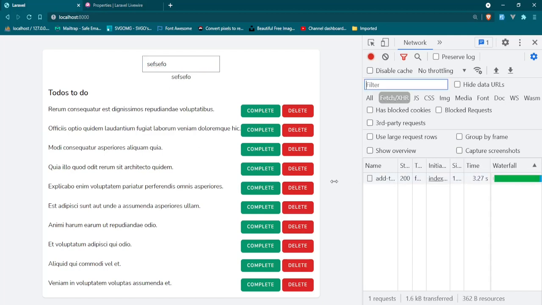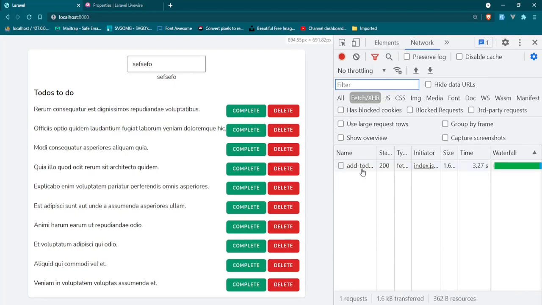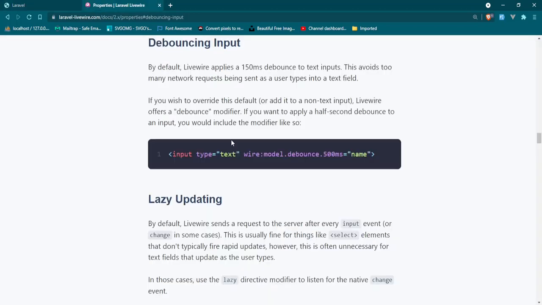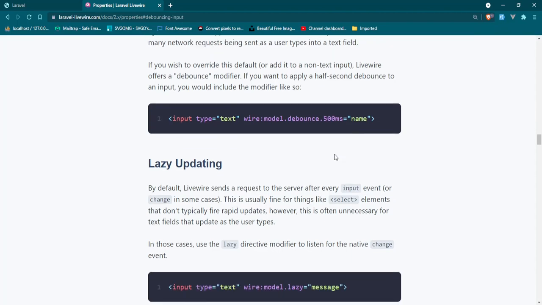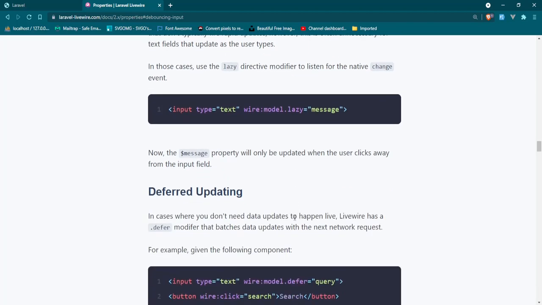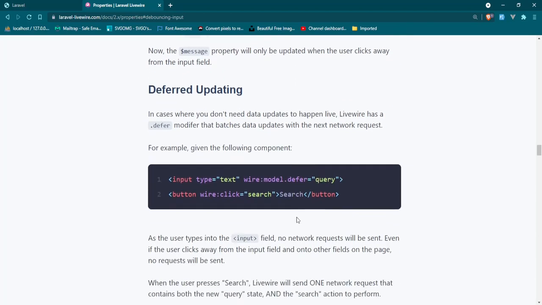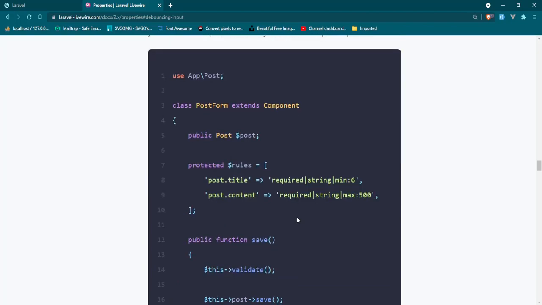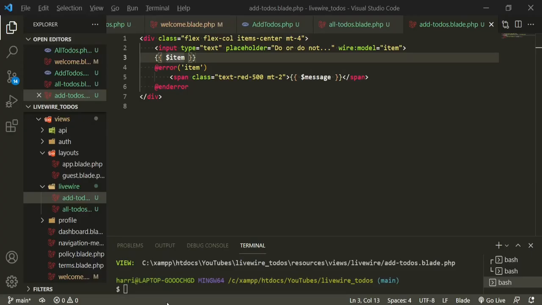So it's picking it up as an action and it's putting it through every 150 milliseconds, as you can see. And there are different ways to alter this timing. It'll be 150 to start with. You can change it to 500. You can also do lazy, so that it'll wait until you're done, and then you can defer it. There are multiple ways of doing it. For our purposes, though, we are going to leave it just like it is.